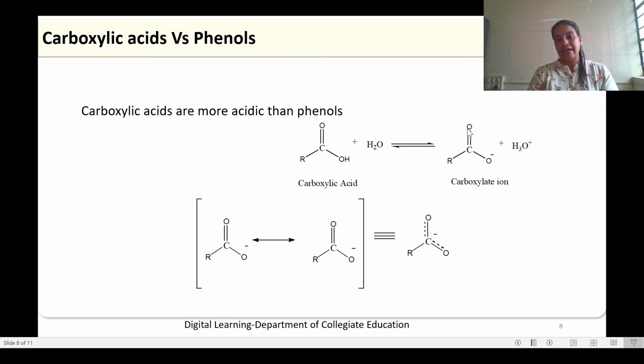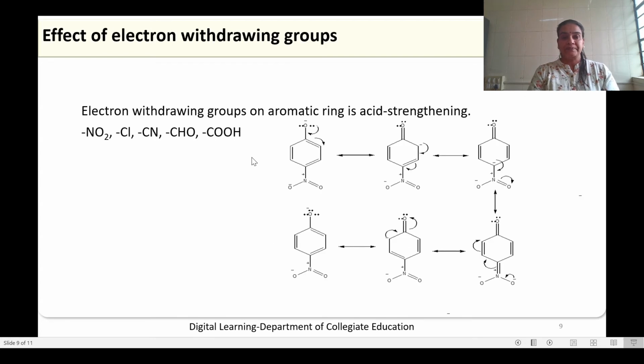Whereas in the case of the phenoxide ion, the negative charge is spread between oxygen as well as carbon. As oxygen has more electronegativity and can hold the negative charge better, the carboxylate anion will be more stabilized than the phenoxide ion, and so carboxylic acids are more acidic than phenols.